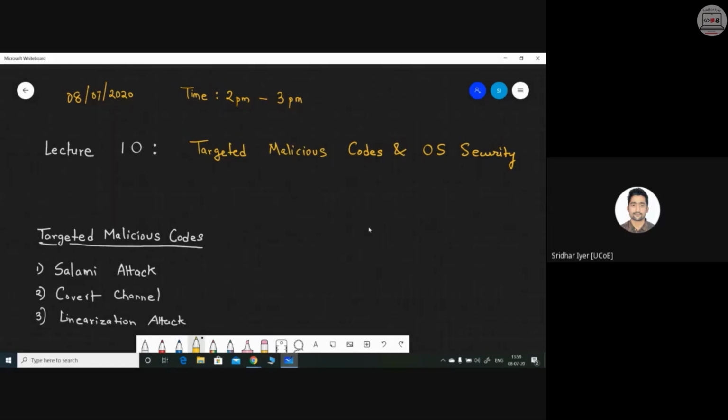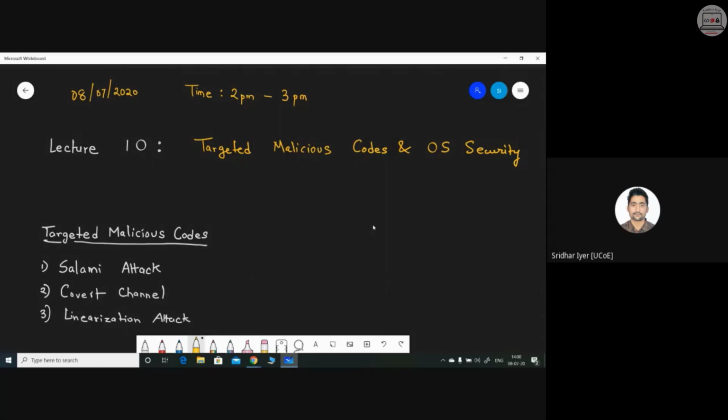In the previous lecture, we had seen the various types of non-malicious programming errors. We had read about buffer overflow, then incomplete mediation. Those were non-malicious. Basically, the intention was clear, but somehow the attackers found out some bugs in the program and used it against the system. In today's lecture, we are going to learn about the various targeted malicious codes.